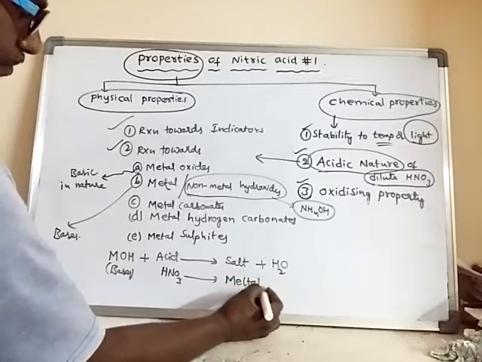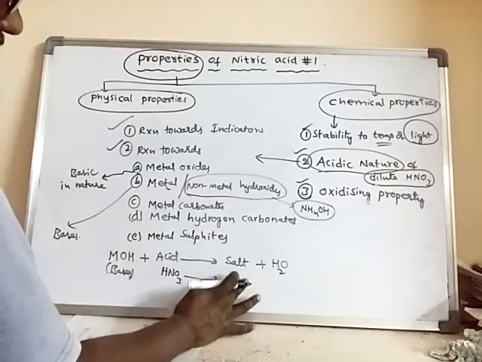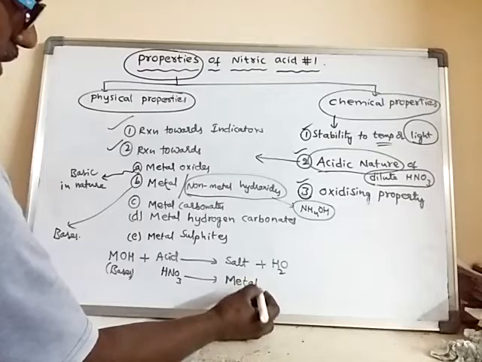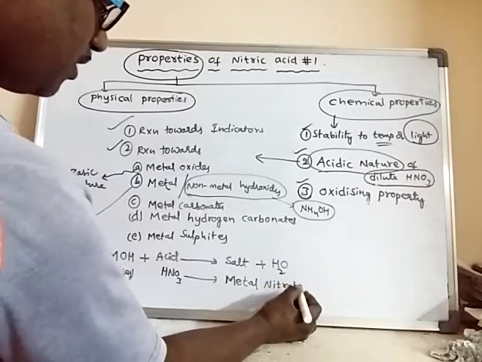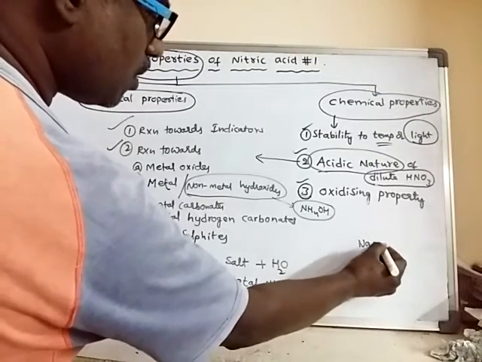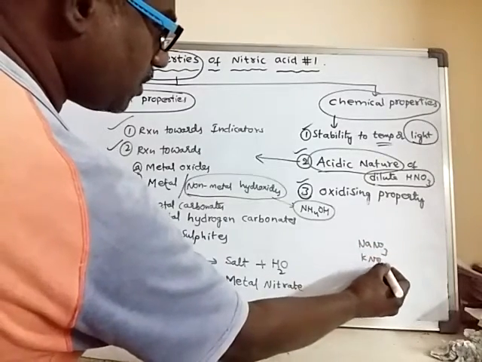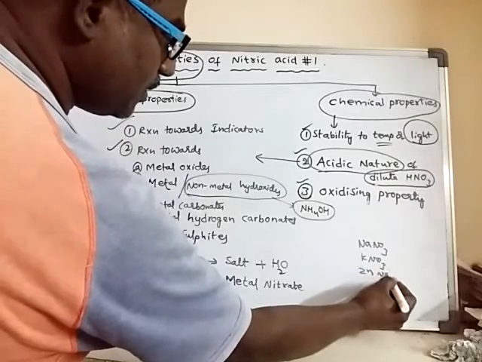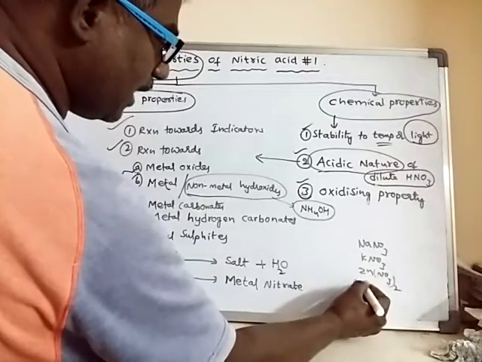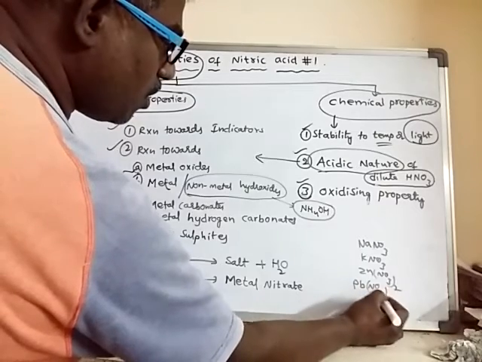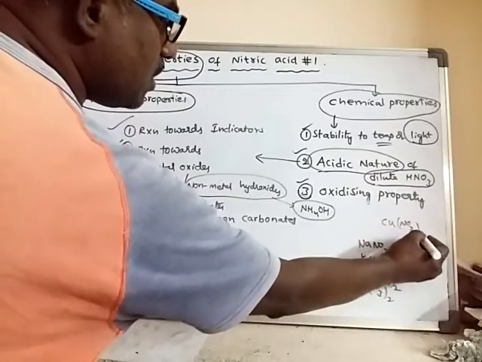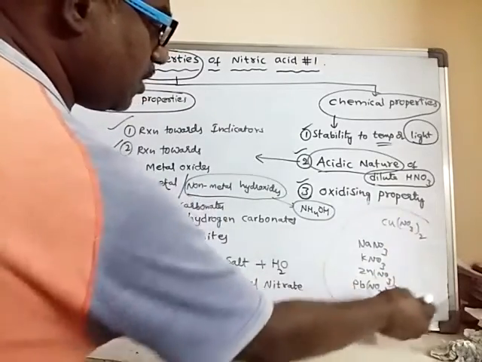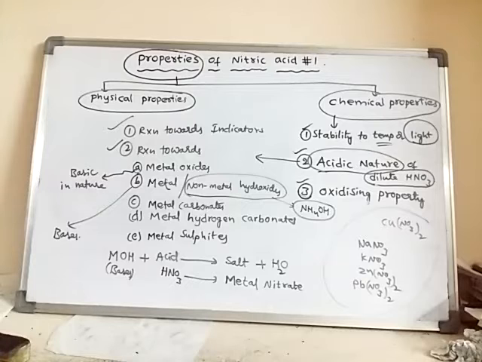Already we have seen that all metal nitrates are soluble in water. All metal nitrates, maybe sodium nitrate, maybe potassium nitrate, maybe zinc nitrate, maybe lead nitrate, maybe copper nitrate, any nitrate salts. All metal nitrate salts are soluble in water.